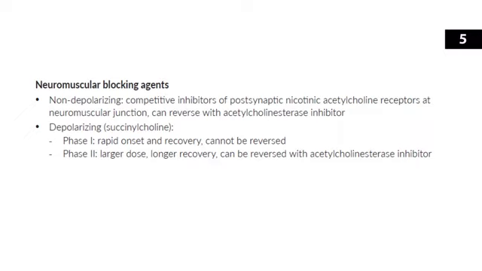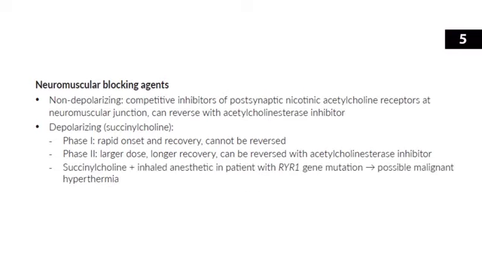Then one last thing to mention about succinylcholine is the potential for malignant hyperthermia. Malignant hyperthermia is a condition where you have muscle rigidity and hyperthermia, so high temperature. Now, if you give an inhaled anesthetic with succinylcholine to a susceptible patient, specifically a patient with a mutation of the RYR1 gene, which is the gene for the skeletal muscle ryanodine receptor, then succinylcholine can cause malignant hyperthermia, and it's pretty rare, but unfortunately pretty dangerous. So if you have a patient with a history of malignant hyperthermia, you would avoid using succinylcholine in the first place. You'd reach for a non-depolarizing neuromuscular blocking drug instead.